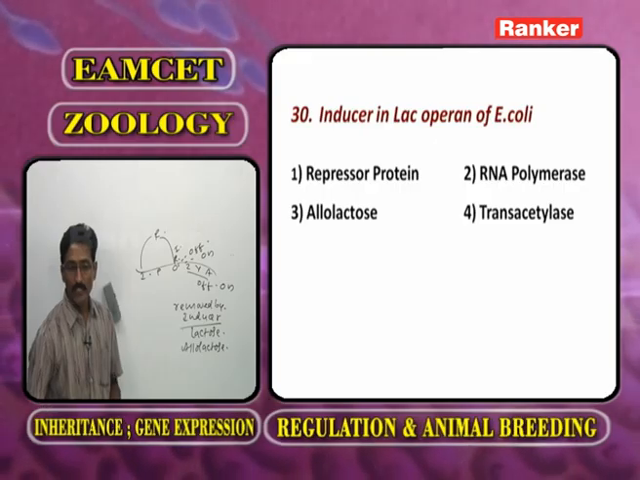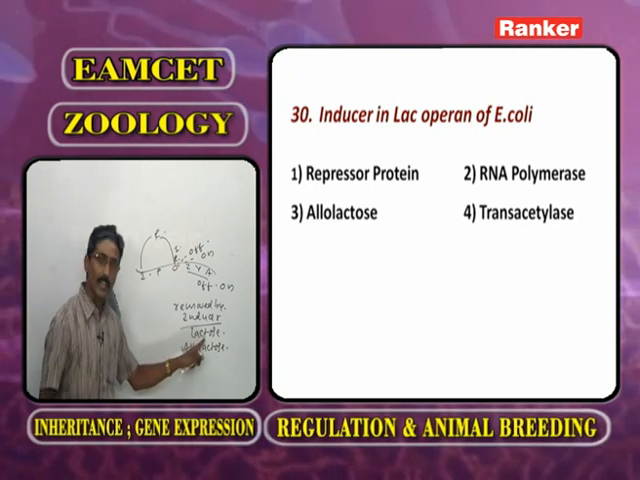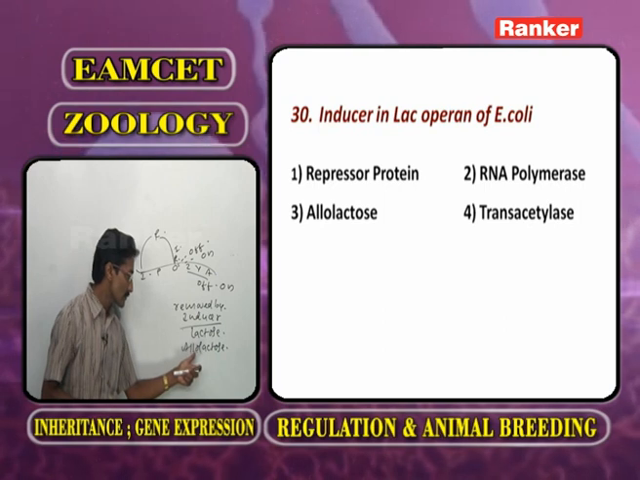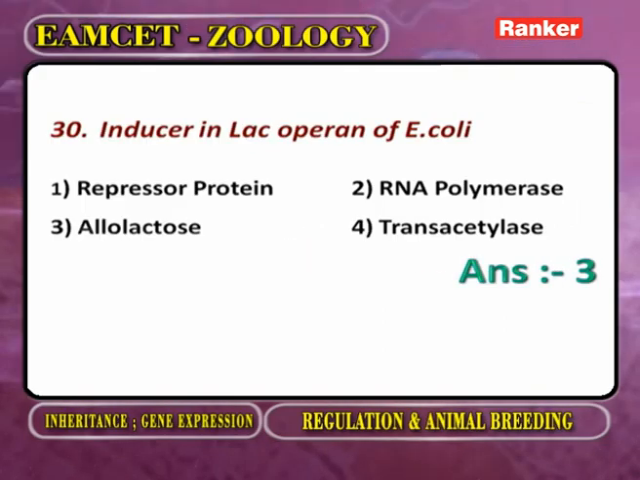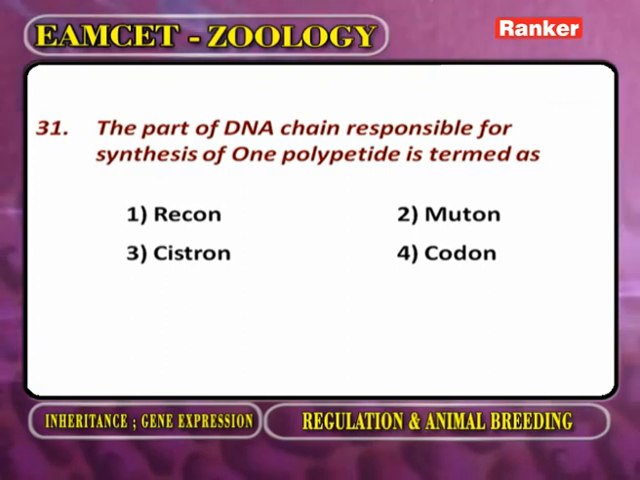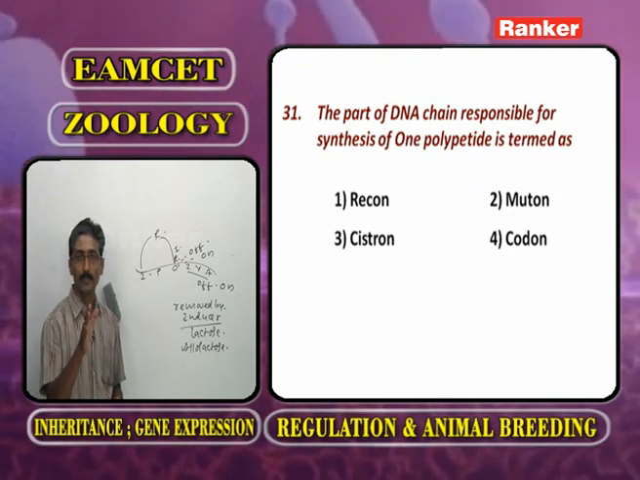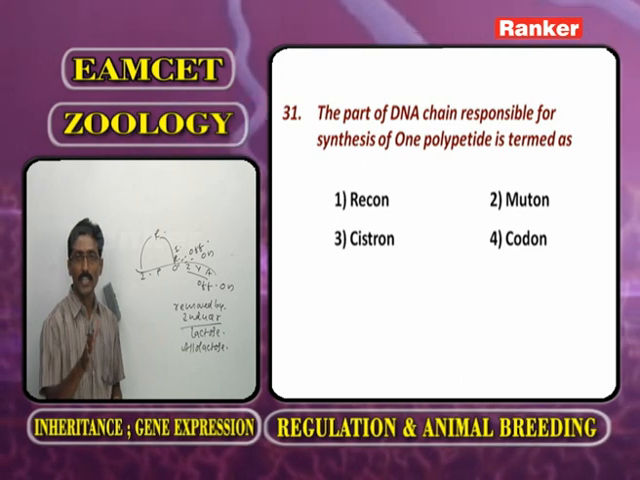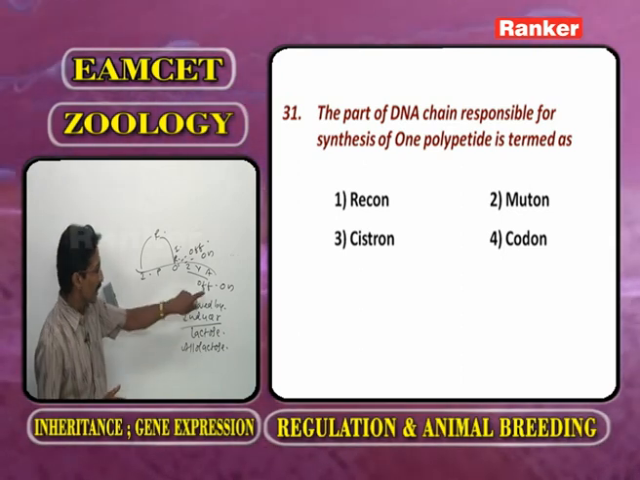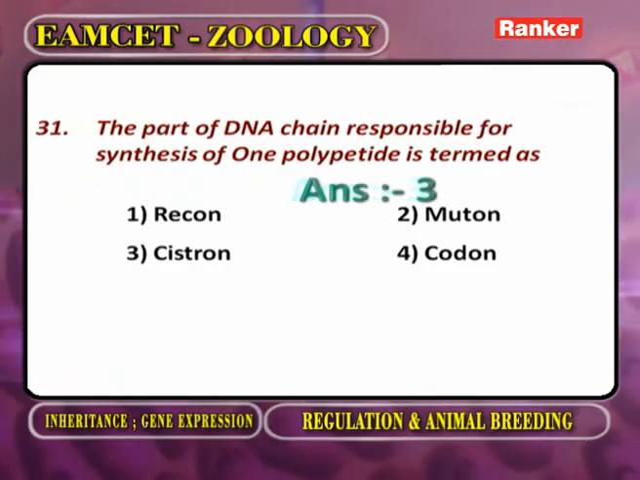Now you observe the question. Inducer in the lac operon of E. coli. The answer is lactose. If there is no lactose, allolactose works. It is an isomer of lactose. So the answer is, next question. The part of the DNA chain responsible for the synthesis of one polypeptide, according to Benzer: cistron, muton, recon. The part of the DNA that synthesizes one polypeptide chain, that we call cistron. The answer is, next one.